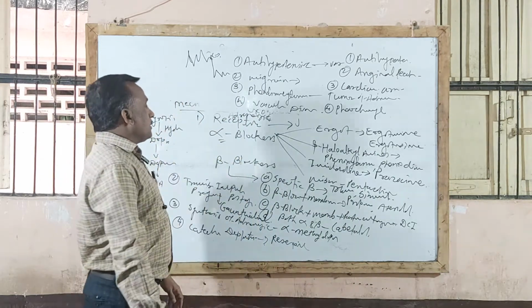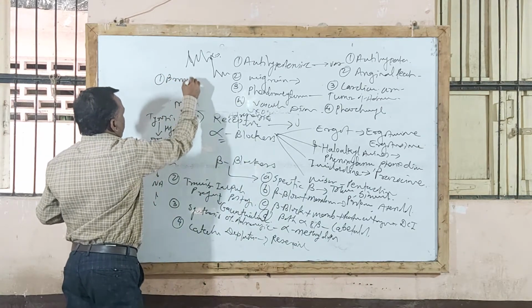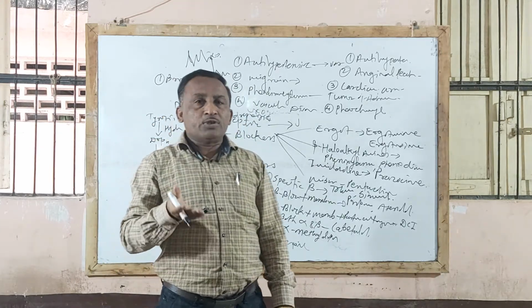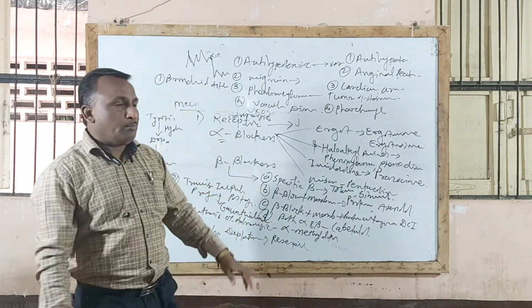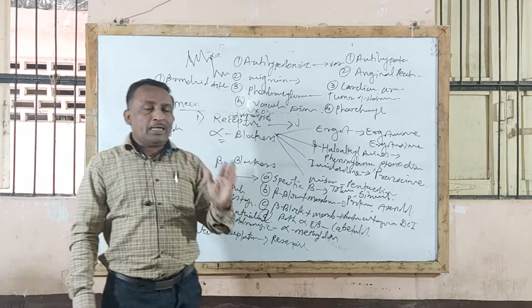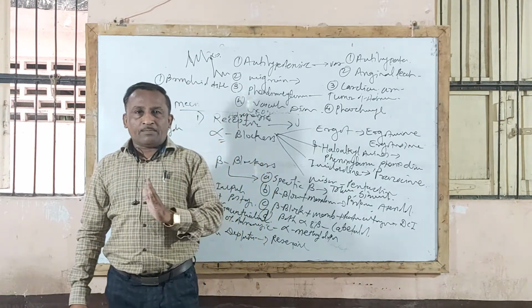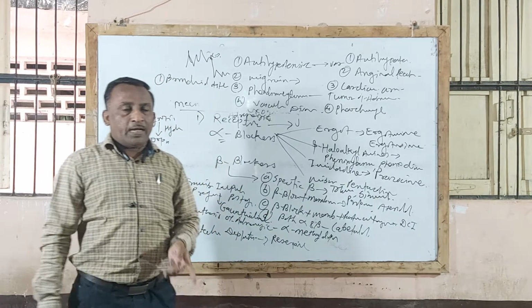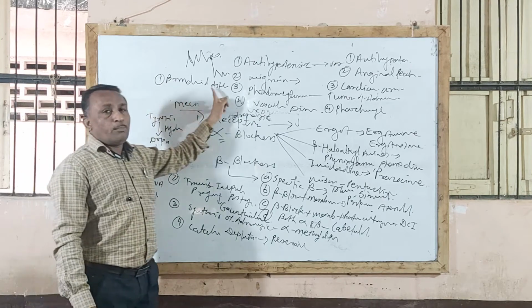Now these beta blocking agents are contraindicated, that is, they should not be given in bronchial asthma patients. You know that whenever a beta 2 receptor action takes place, it produces a relaxation effect on bronchial smooth muscle, and thereby adrenaline is the drug of choice in treatment of bronchial asthma. While beta blocking agents, when given, by blocking beta receptor produce a constriction effect on bronchial smooth muscle, producing difficulty in breathing. If given to a bronchial asthma patient, severe difficulty in breathing occurs, and therefore beta blocking agents are contraindicated in treatment of bronchial asthma.